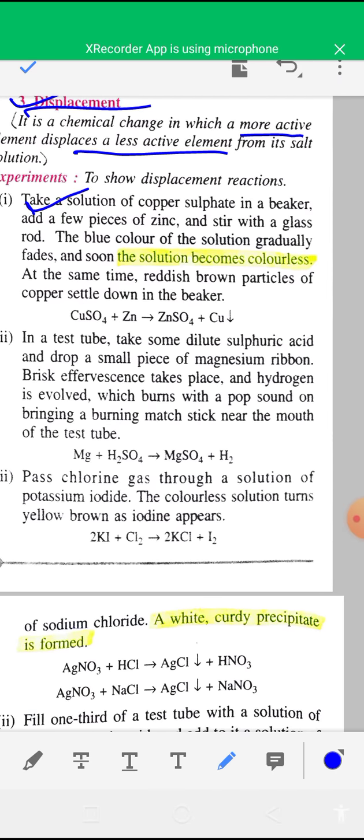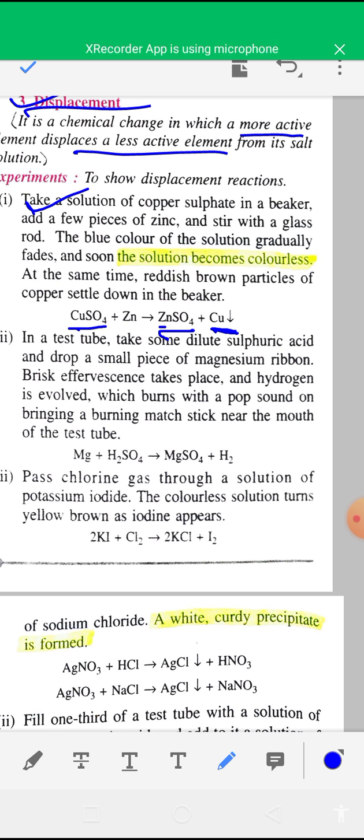Example, if you add zinc granules or a few pieces of zinc to blue color copper sulfate solution, what will you observe? The color of the solution will become colorless due to formation of zinc sulfate, and you will see that reddish brown particles of copper settle down in the beaker.